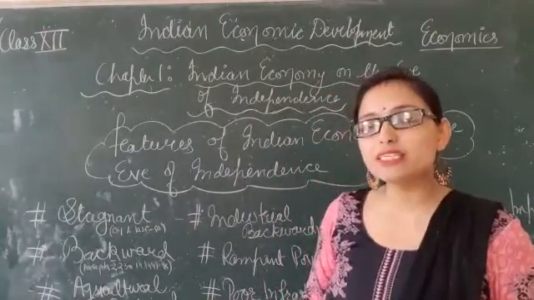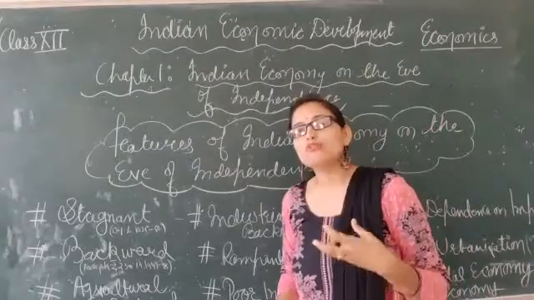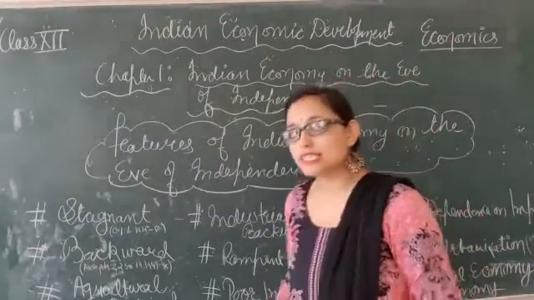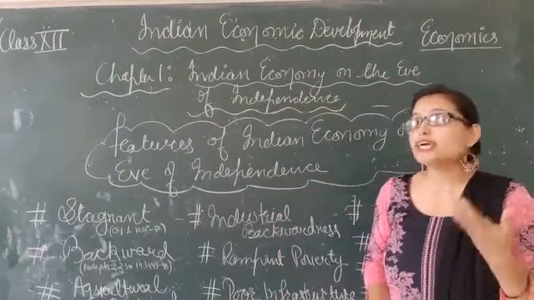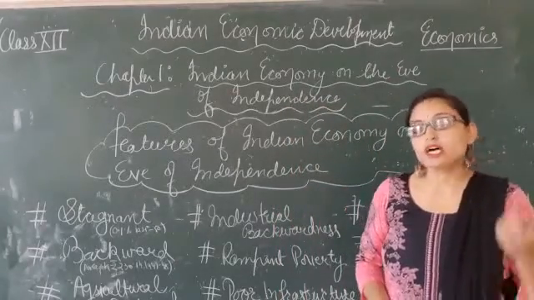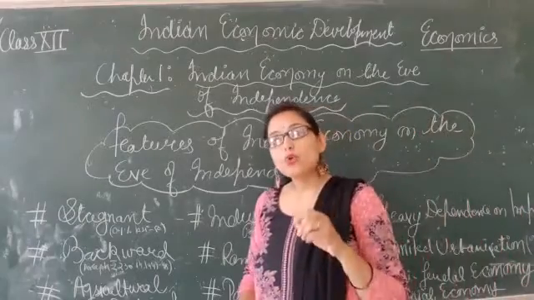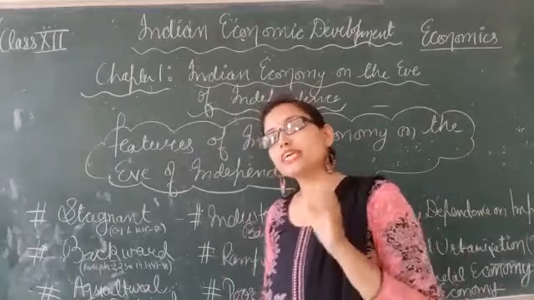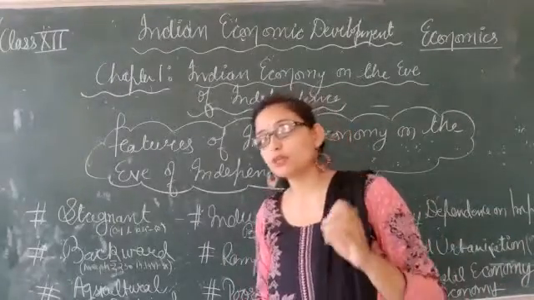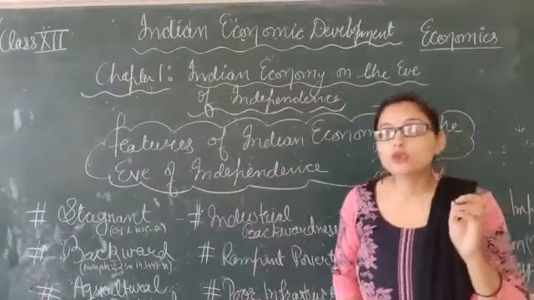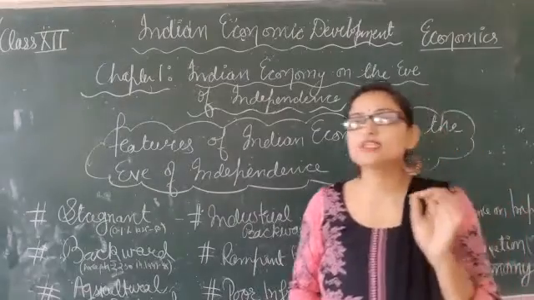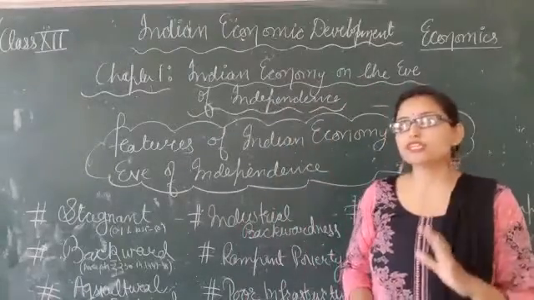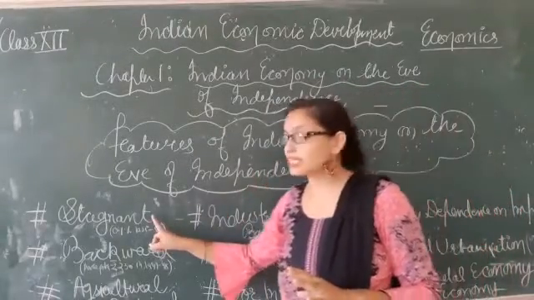What does stagnant mean? When there is a very little or very low growth rate, that particular economy is known as a stagnant economy, in which the growth rate is very less. At that very time, in the British rule, the growth rate of Indian economy was only 0.1%, ranging between 1925 to 50. Means up to 1950, the growth rate of Indian economy was only 0.1%. That is very, very less. That's why the main feature of Indian economy at the eve of independence was a stagnant economy.